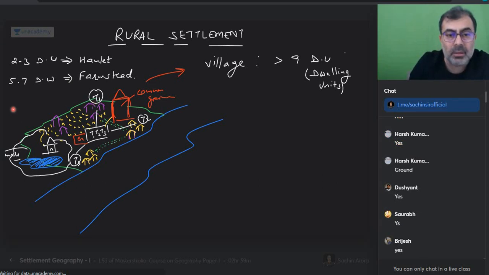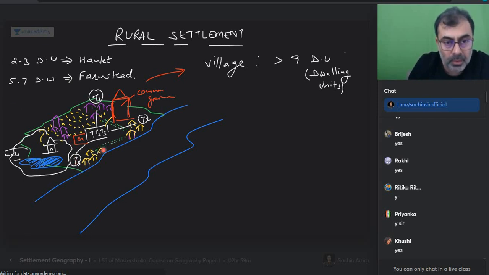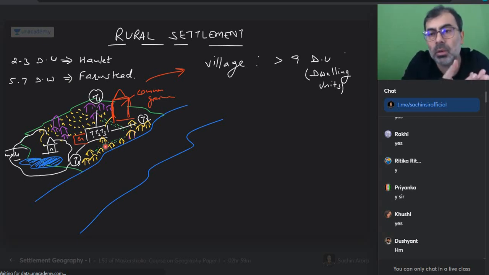With time, what happened? These tribe people, their children also increased. छोटू मोटू, सोनू मोनू का भी घर आ गया, चिंटू का भी घर आ गया, इधर पप्पू का भी घर आ गया. Yes or no? More and more land is getting occupied. Dwelling units are increasing or not? This is how settlement happens and rural settlements are created.